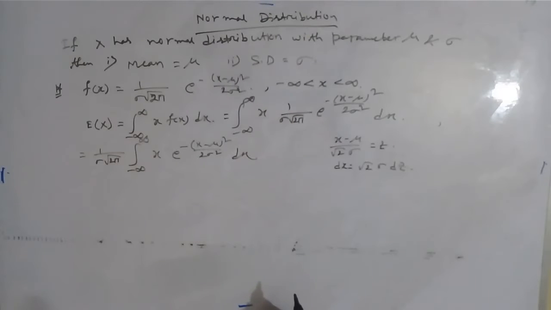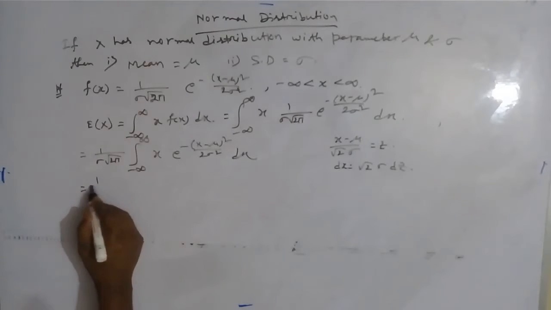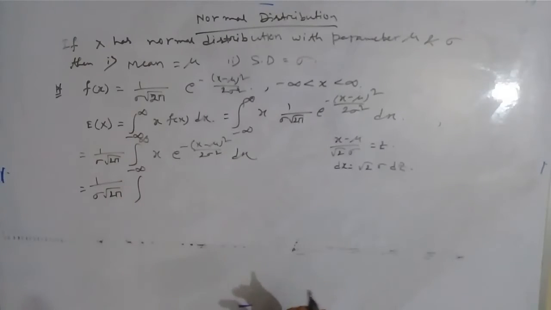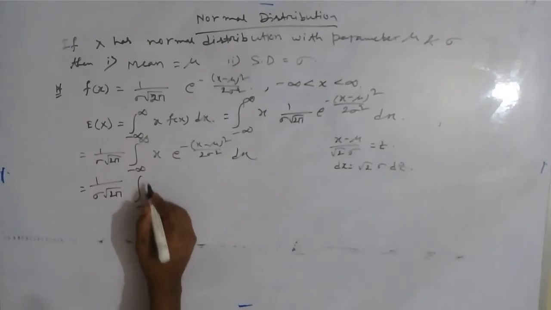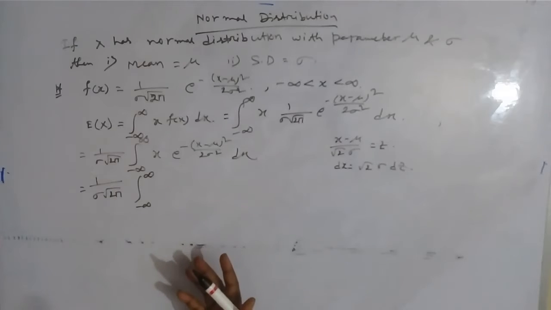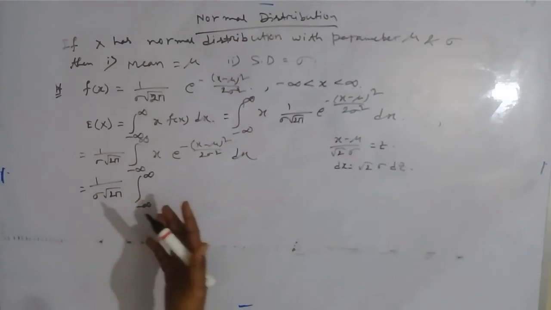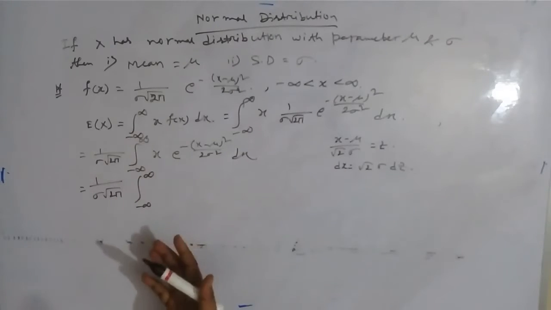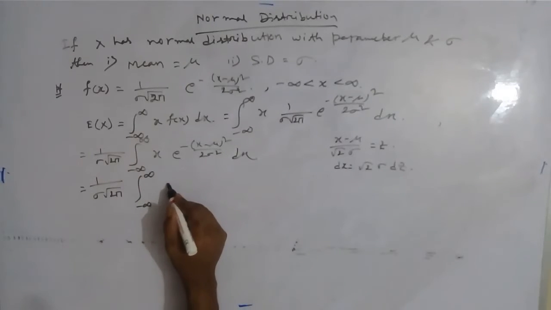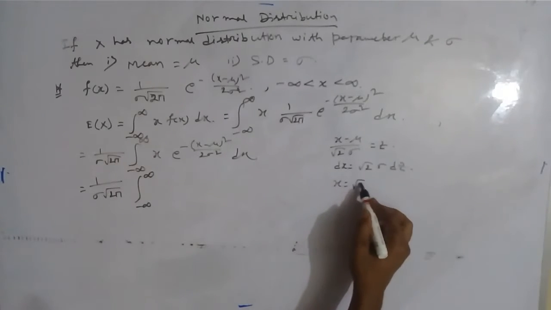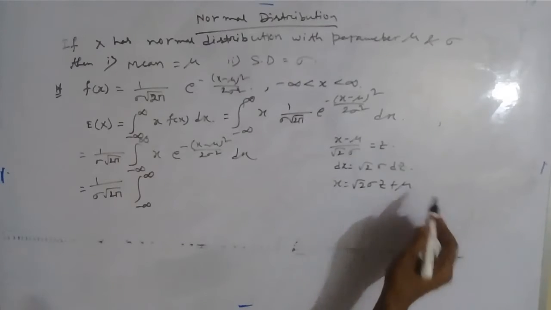Here we are substituting 1 by sigma root 2 pi, and the limits will be the same, minus infinity to infinity. Here this is an improper integral, so we should use limits to integrate this. I am writing the limits directly. The value of x will be root 2 sigma z plus mu.